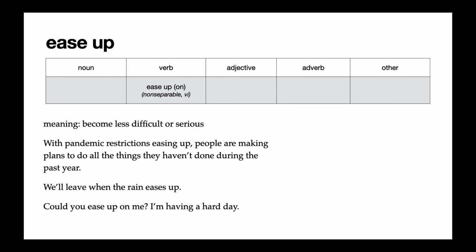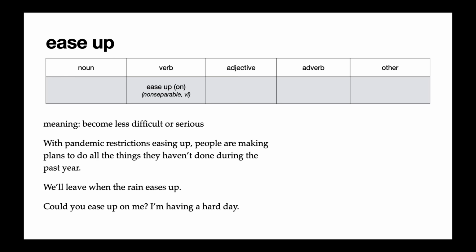Now we have the first of our phrasal verbs. The first phrasal verb is ease up. Ease up means to become less difficult or serious. You might recognize ease up because ease looks like the adjective easy, right? Easy means not hard, not difficult. In the reading, we said, with pandemic restrictions easing up, people are making plans to do all these things.